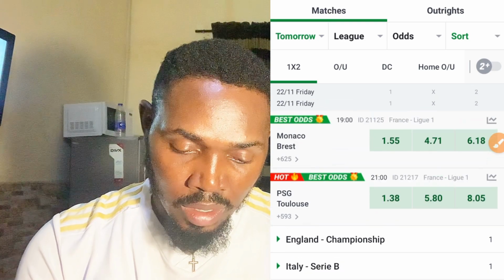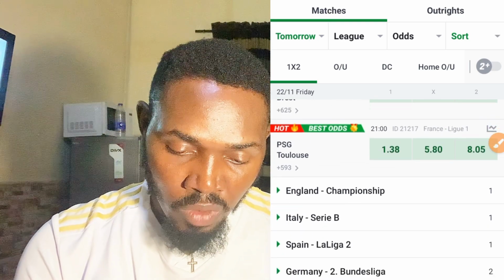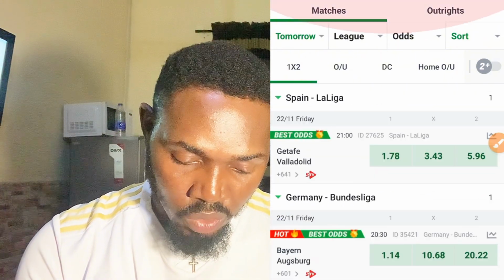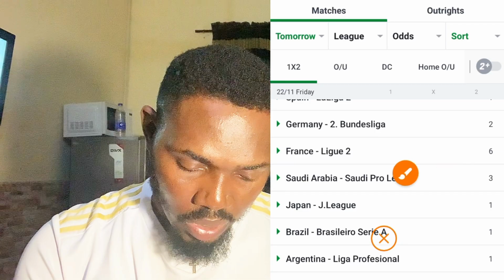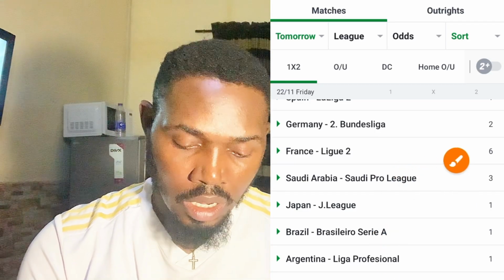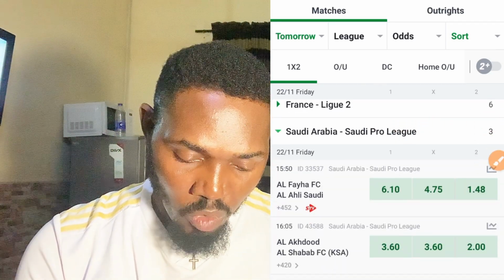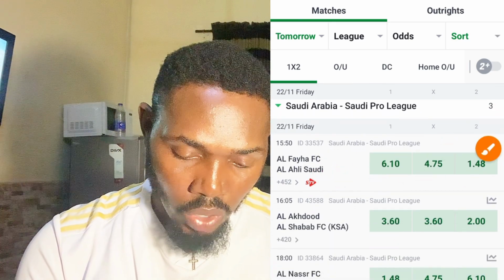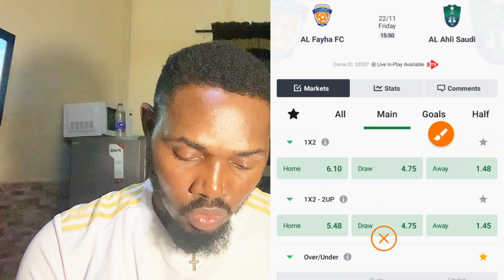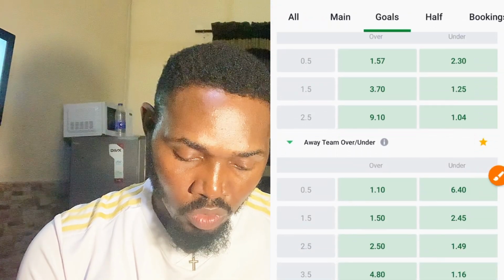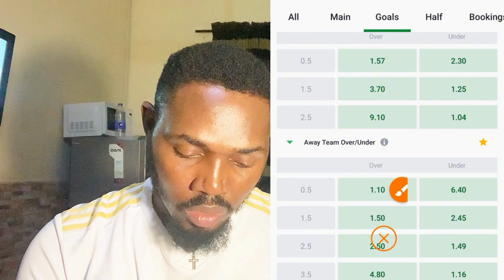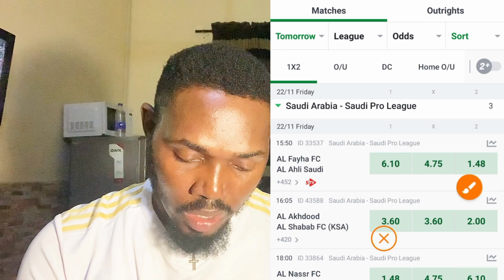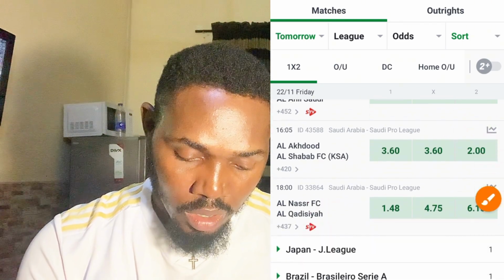Then the next match I selected here, I went over to Saudi Arabia. Let me just show you Saudi Arabia so that you select the same match I selected there. Can you see Saudi Arabia, Saudi Professional League? So once you click it like this, the first one I selected here is Al Ahly Saudi. Can you see they are away? So I just come to goals, click goals. Then I selected for them, the away team, to score over 0.5 goal at 1.10 odd.